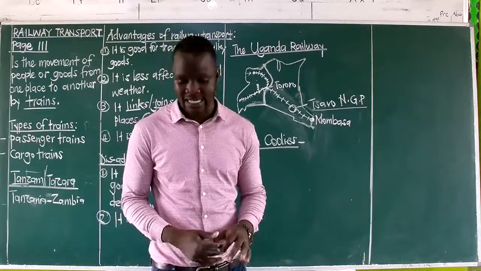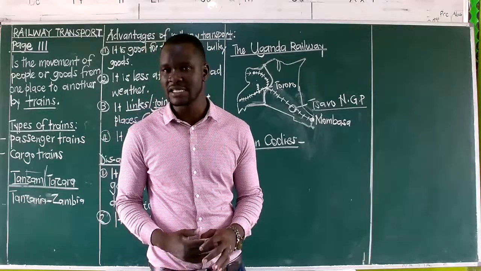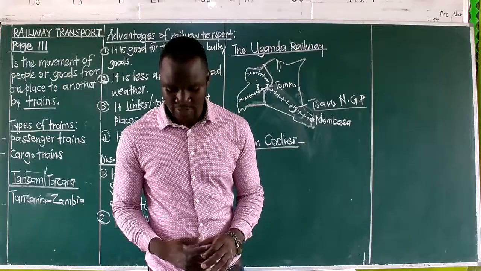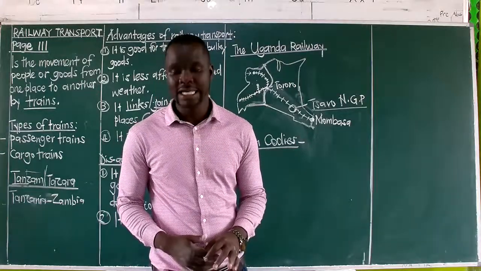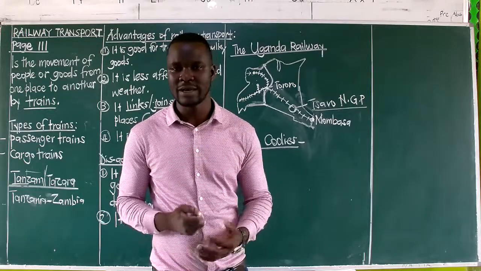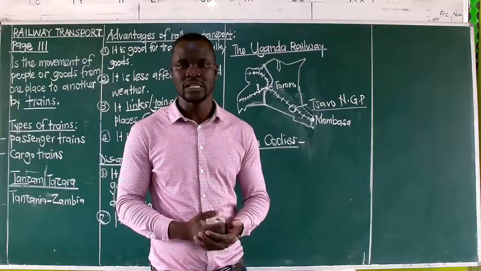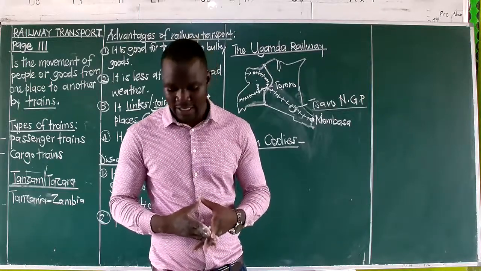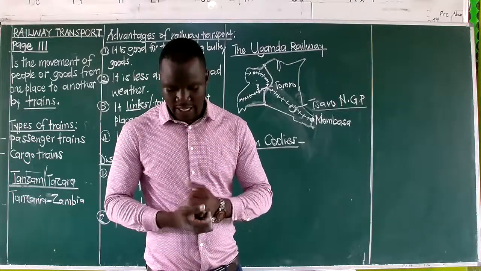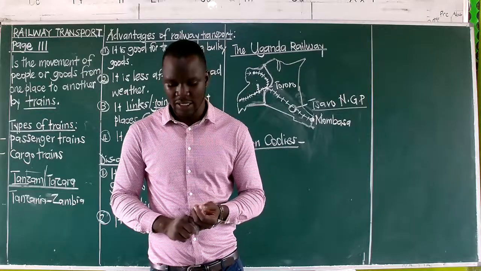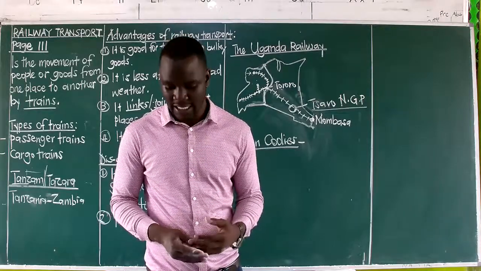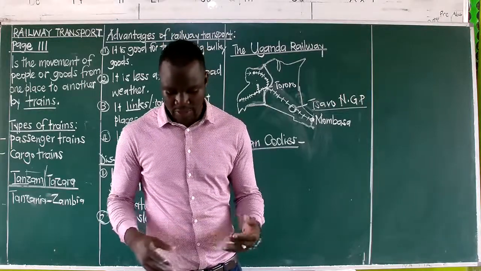The negative effects: the first one, it led to the exploitation of resources in East Africa, because they could now reach anywhere and they could now transport those resources. And then it led to the coming of the white settlers to East Africa. Mainly, when we talk of the white settlers, we talk of the British who settled on the slopes of the Kikuyu Highlands in Kenya. That's why we have them settling. And then the railway lines were also constructed in productive areas only. That also became something like a bias to some other areas.